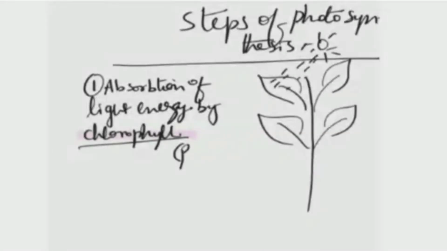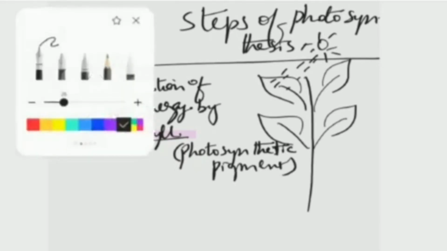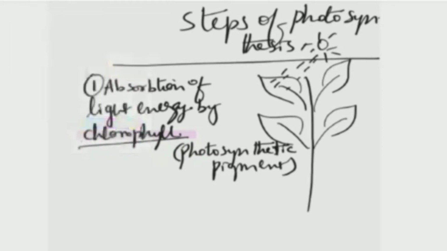So now we'll study the steps of photosynthesis. Now what is the first step? Absorption of light energy by chlorophyll. Now what is chlorophyll? It is a photosynthetic pigment, a type of pigment that helps in photosynthesis. So what is the role of this pigment? It can trap sunlight.